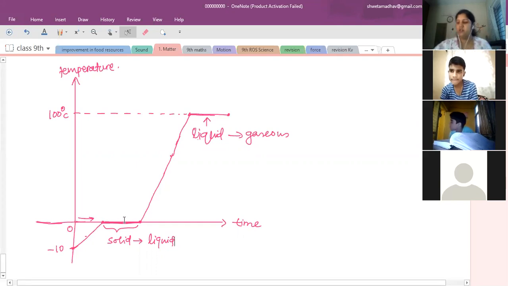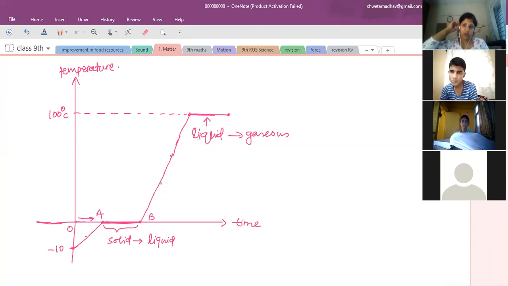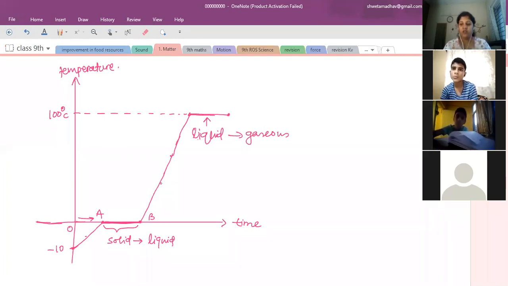But what happens from point A to B on the curve? The temperature is not increasing. That means kinetic energy is not increased. Are you able to understand kinetic energy and the temperature reading? Yes, ma'am. Okay. So when we are supplying heat energy, the thermometer reading increases. From point A to B, the duration when the graph goes from A to B, at that time we are supplying heat energy, but the temperature is not increasing.